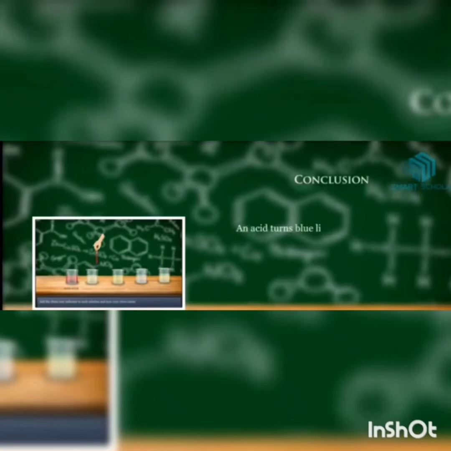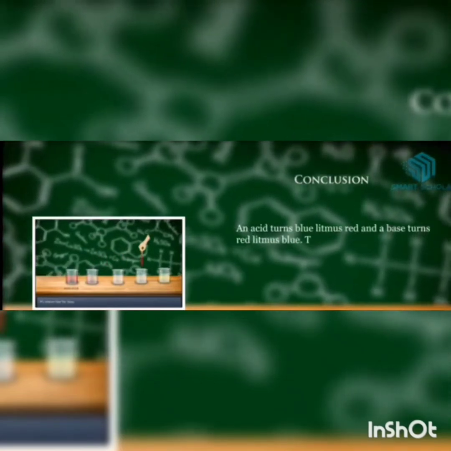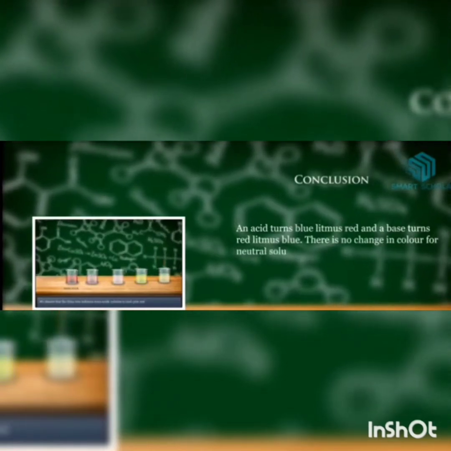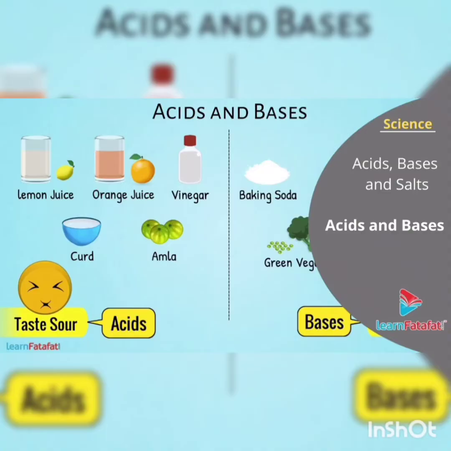Here we can conclude that an acid turns blue litmus red and a base turns red litmus blue. There is no change in color for a neutral solution. In this lesson, we learn about the difference between acids and bases. Acids are sour in taste and generally bases are bitter in taste and soapy to touch.